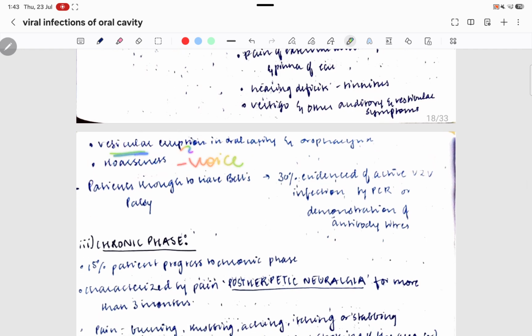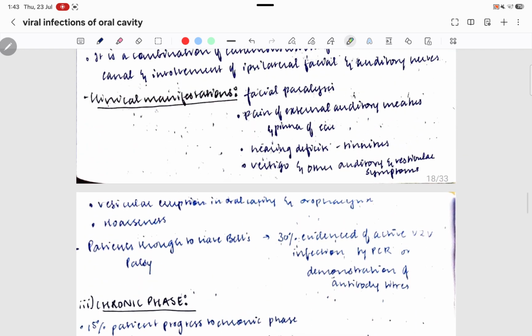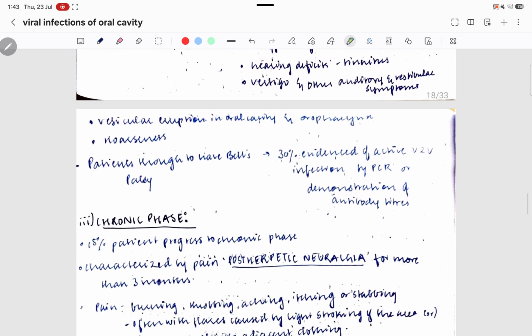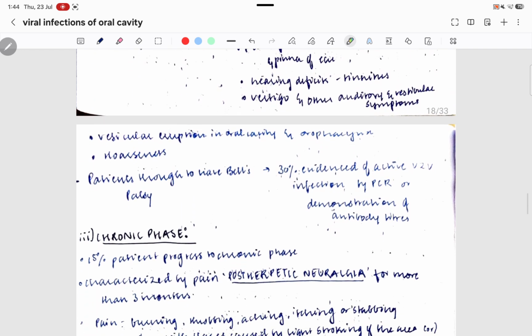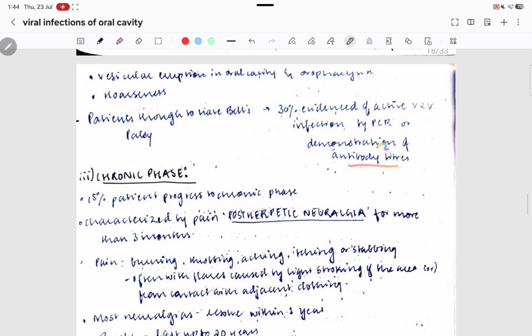Then coming to the patients thought to have Bell's palsy. We discussed that paralysis is one of the clinical manifestations, seen in 30% of the active cases, and it is demonstrated by antibodies or PCR.